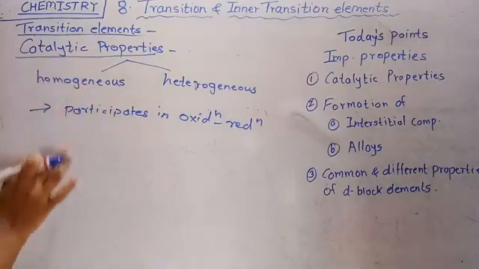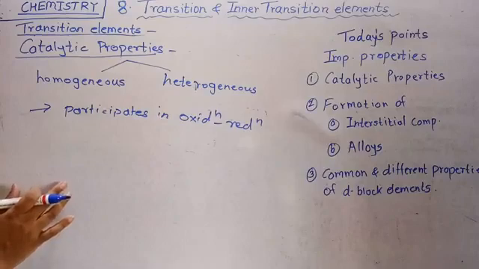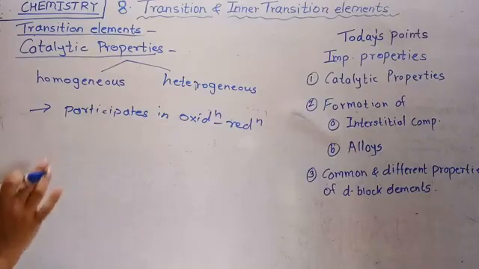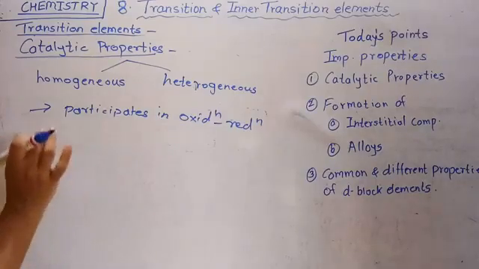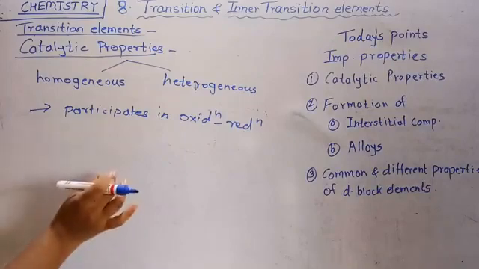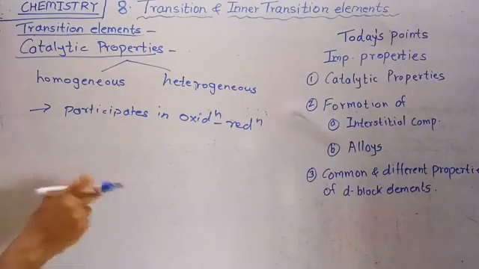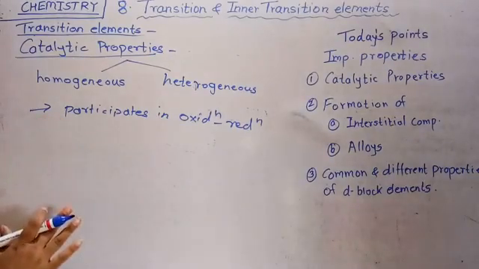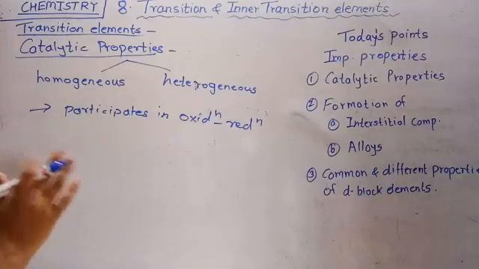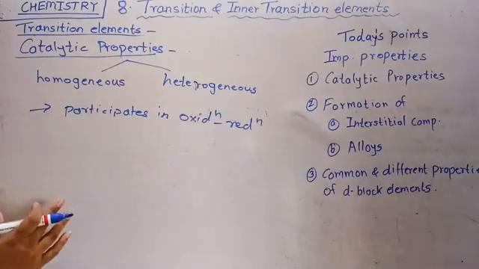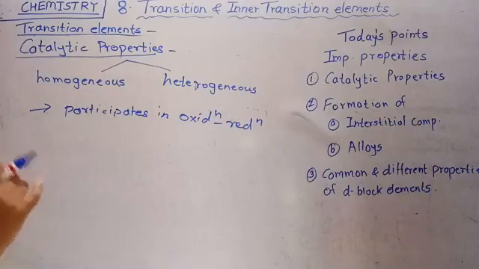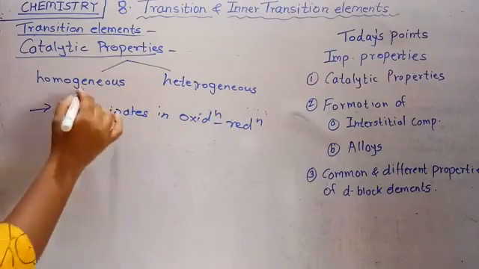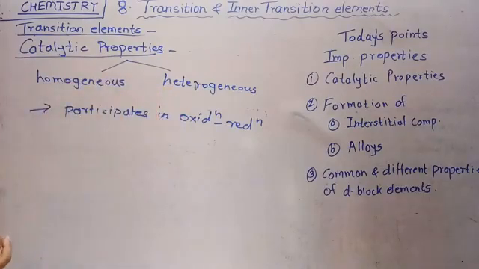Catalysts have a tendency to form an intermediate with the reactant, and this intermediate on decomposition forms the product with the regeneration of the catalyst. Clear? This is the catalytic mechanism behind the catalytic reaction. Clear? These are the two types of catalytic reactions.